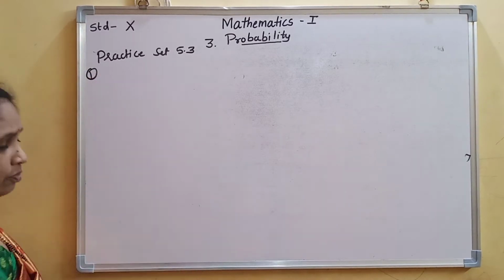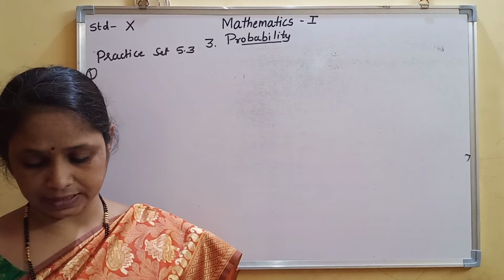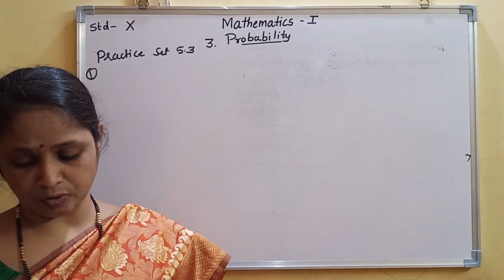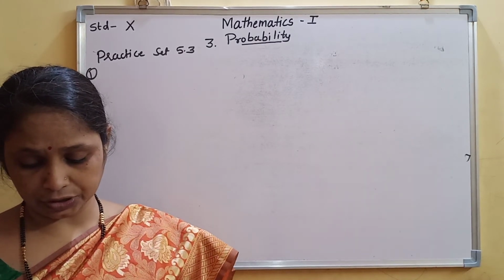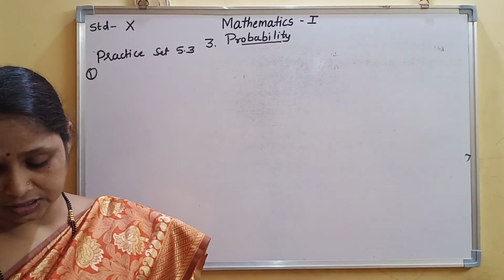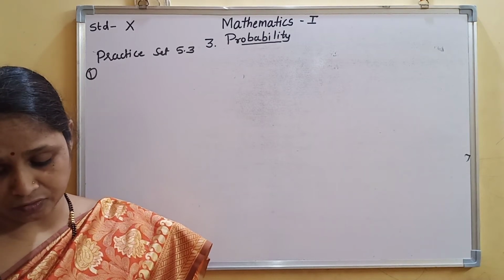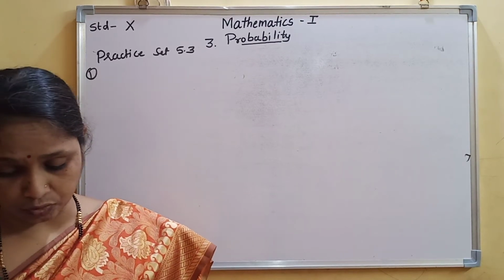First example. Now, 5.3 first example is what? Write the sample space and the number of sample points n of S for each of the following experiments. Also write the events A, B, C in set form and write n of A, n of B and n of C. One die is rolled.